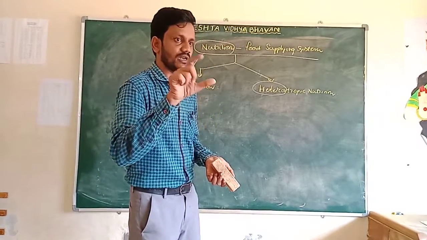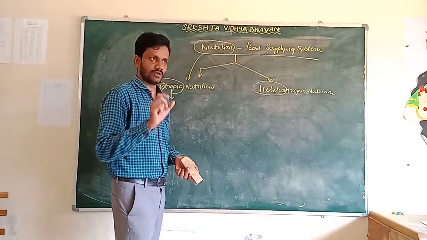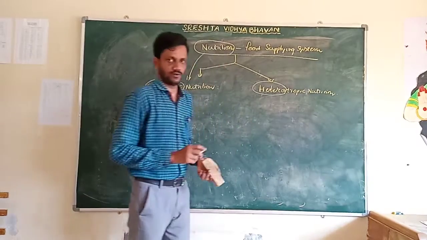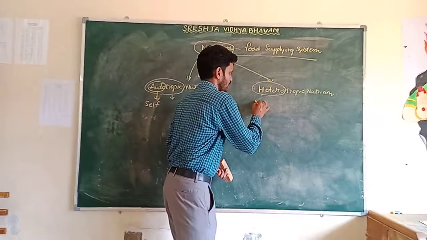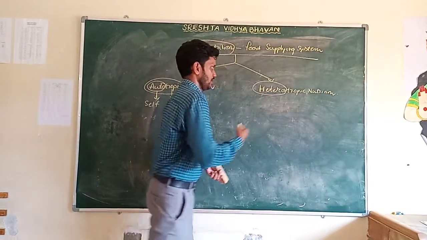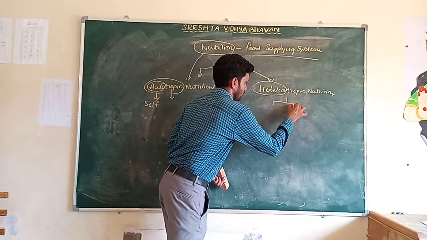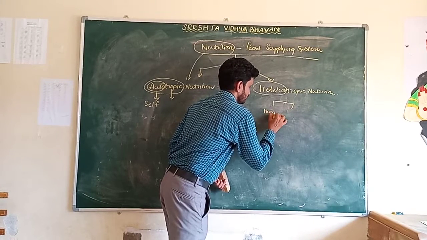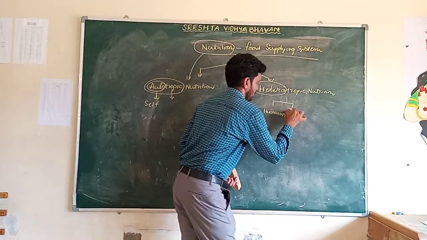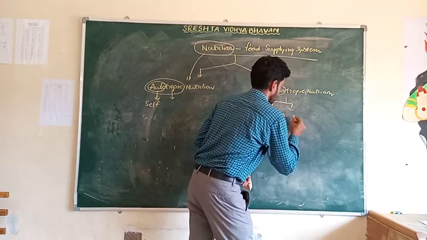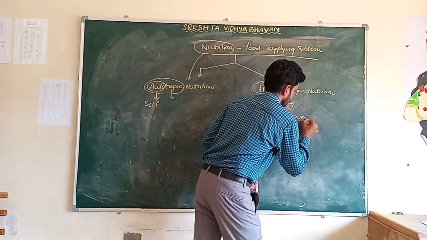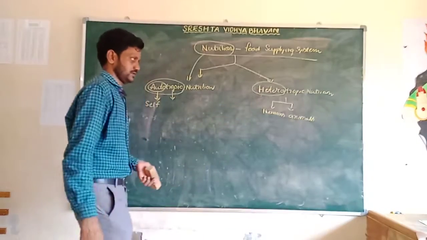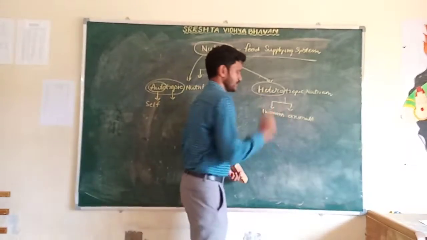Starch is present in tubers, cereals and grains. Heterotrophic nutrition depends on others. Examples are human beings and animals, whose food depends on other animals and plants.